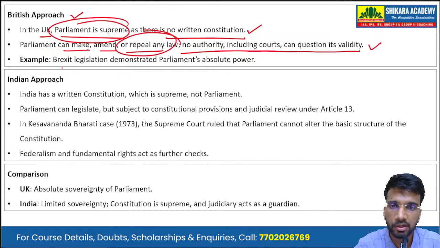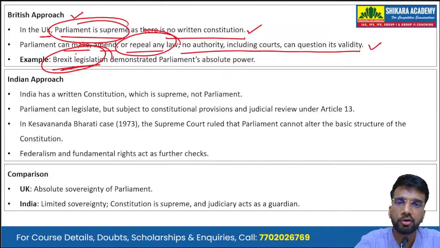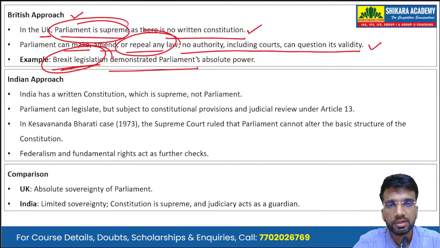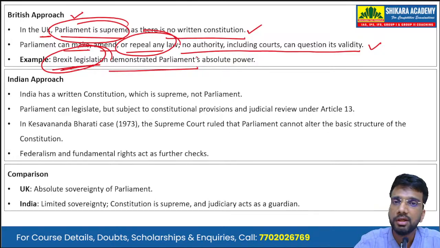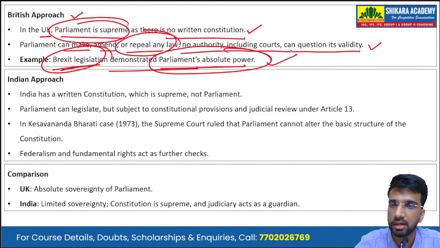We can give the example of the Brexit legislation. When the British Parliament came up with the legislation regarding the exit of Britain from the European Union, the courts had no power to question its validity or interfere in the entire process. This demonstrated Parliament's absolute power in making laws in Britain.